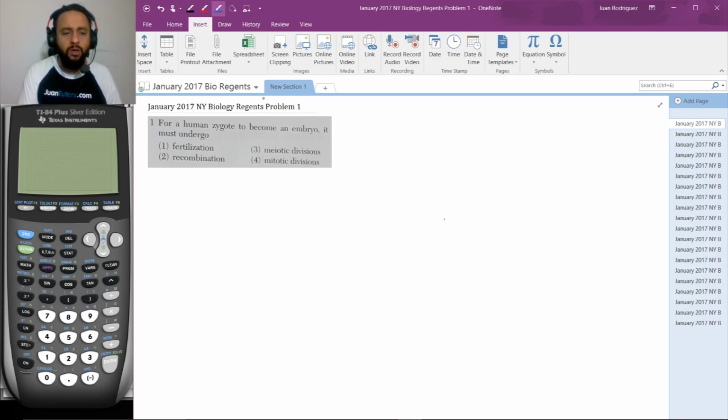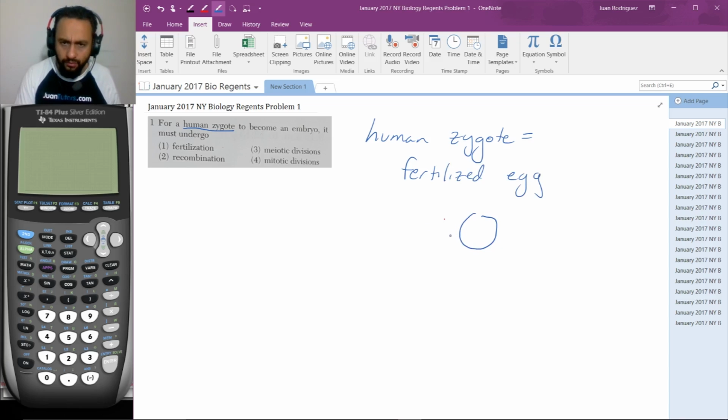We do need to know what certain things are in this problem. First off, what is a human zygote? A lot of students just don't know this. A human zygote is equal to a fertilized egg. Okay, so the egg is fertilized by the sperm cell, and once the cell goes in, that is now a zygote.